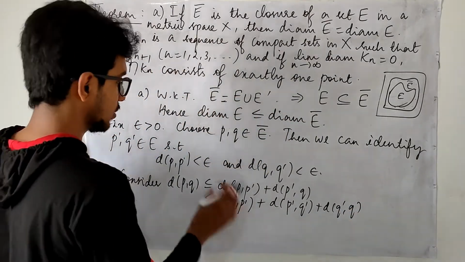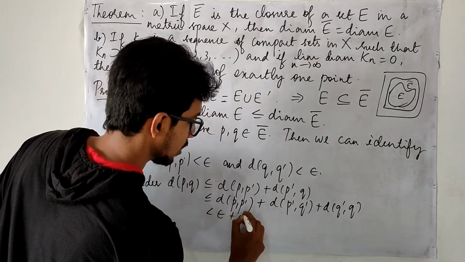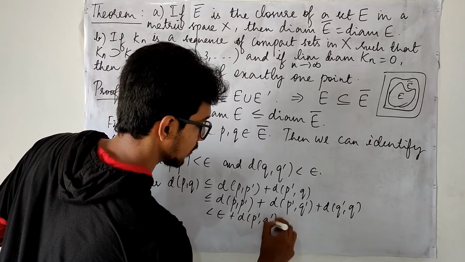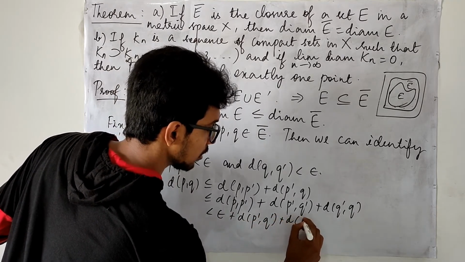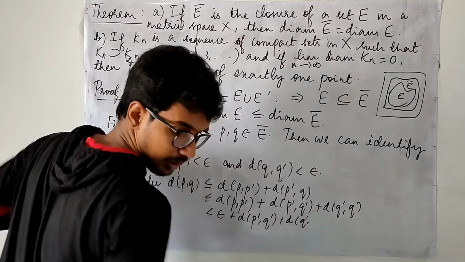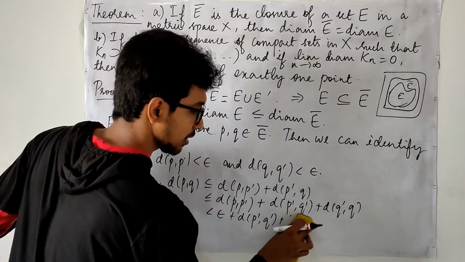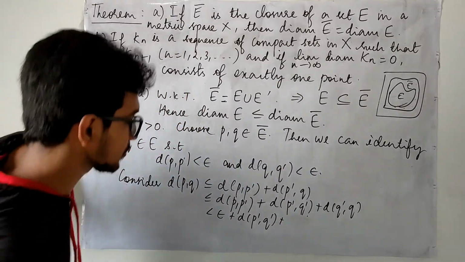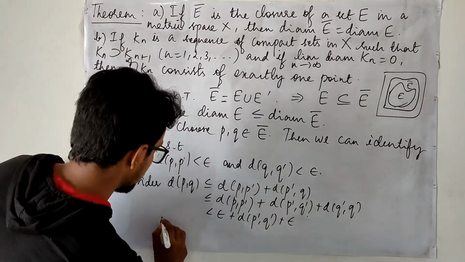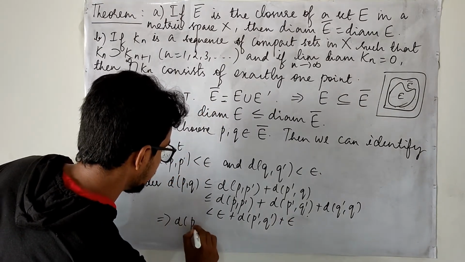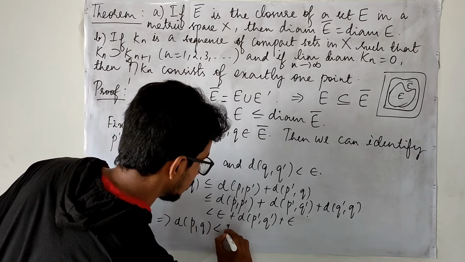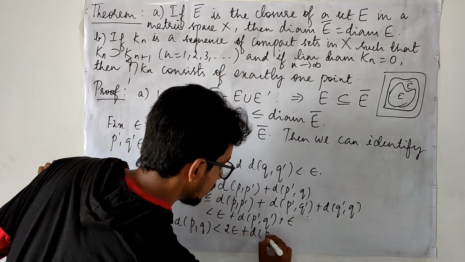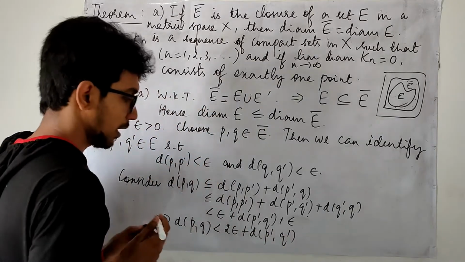What is this? This is less than epsilon, and this is as it is, and this is, sorry, epsilon. So what we have is d of PQ less than 2 epsilon plus d of P prime comma Q prime.